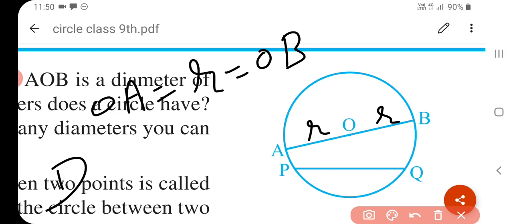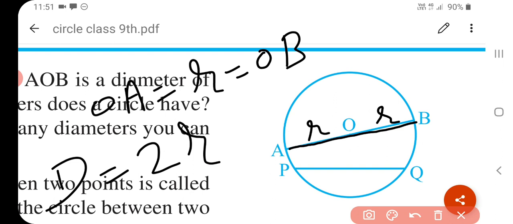We are saying AOB, this whole line is the diameter of a circle. So diameter is 2r, r plus r is 2r. Whenever we talk about diameter, the length of the diameter is equal to 2 into radius.